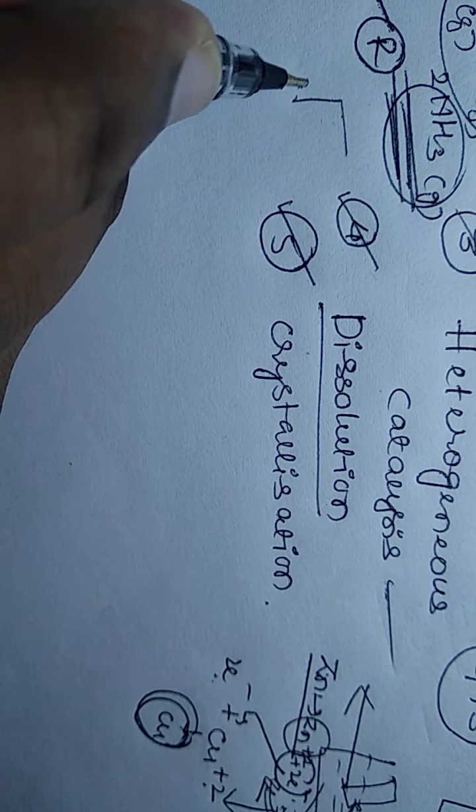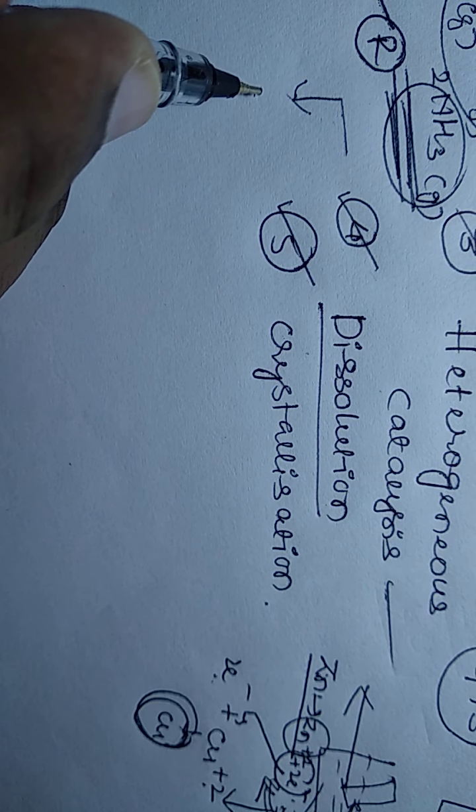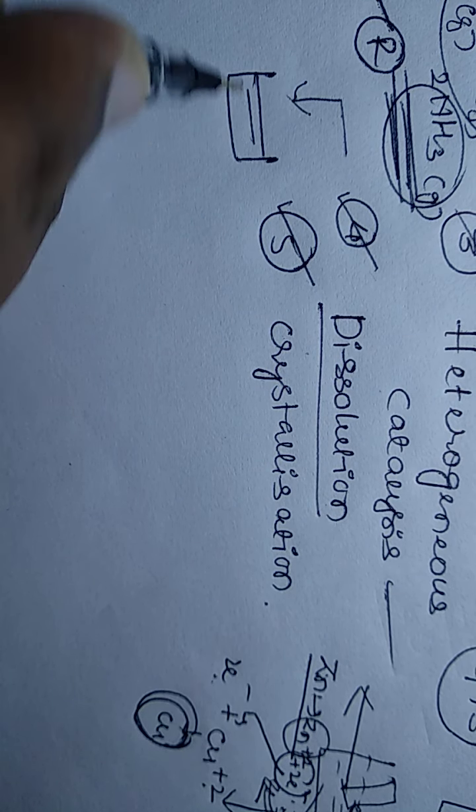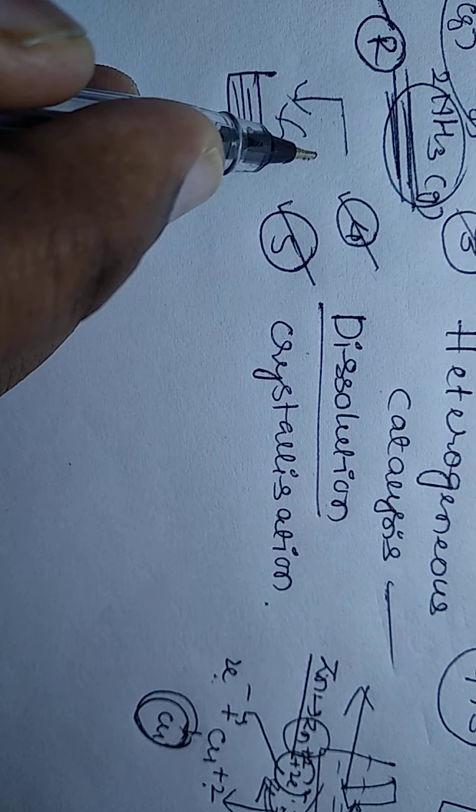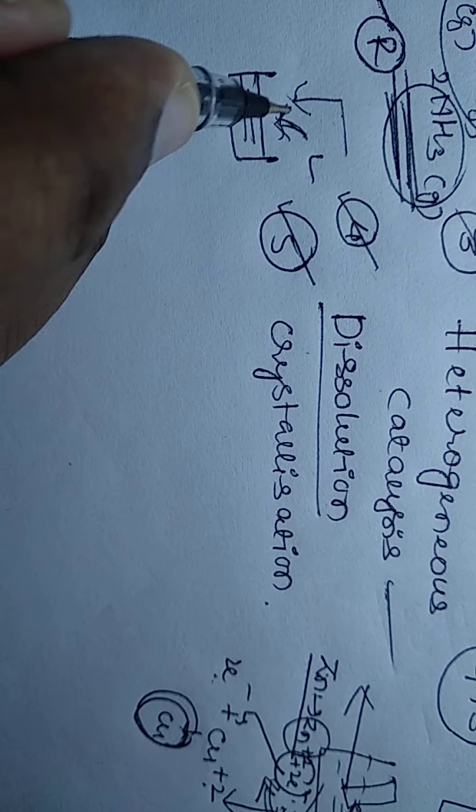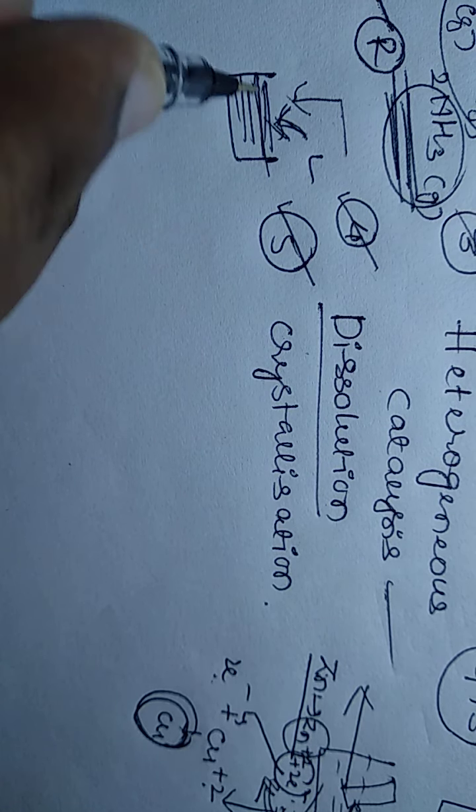Then dissolution. Dissolution means what? Intermixing of two liquids. For example, this is one liquid, and if we introduce another liquid, that is also a dissolution. So this is also one of the surface phenomena.